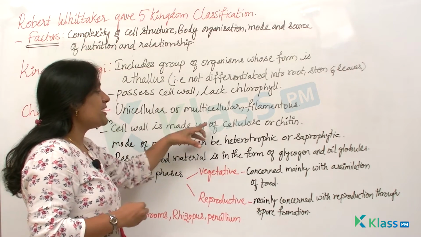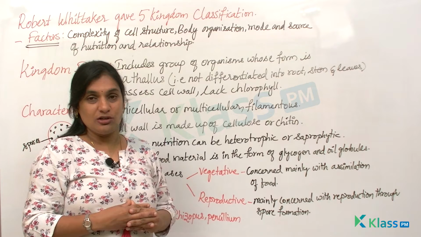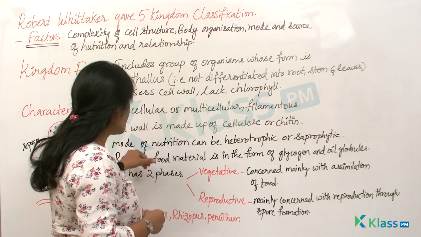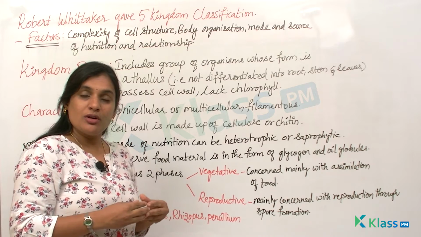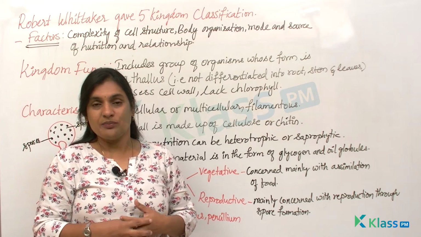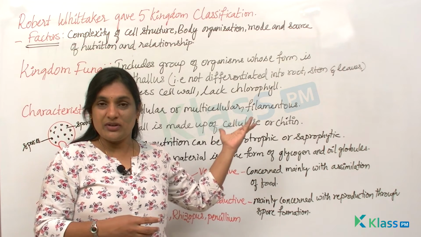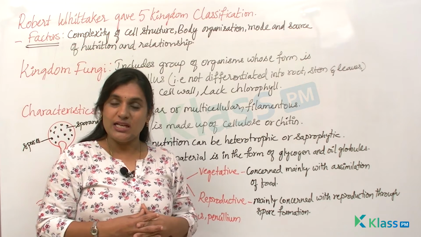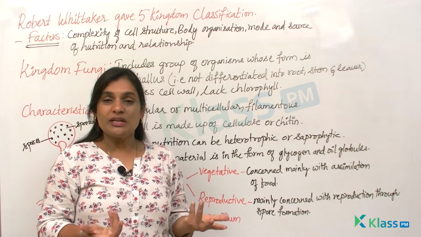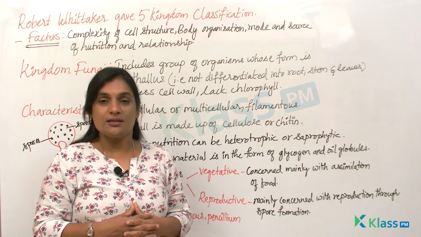And the cell wall is made up of a tough substance called cellulose or another substance which is said to be chitin. And when you look at the mode of nutrition, it is usually heterotrophic, because as I've told you, they don't have any leaves. When there is no leaf, there is no green pigment, and definitely they cannot synthesize food.